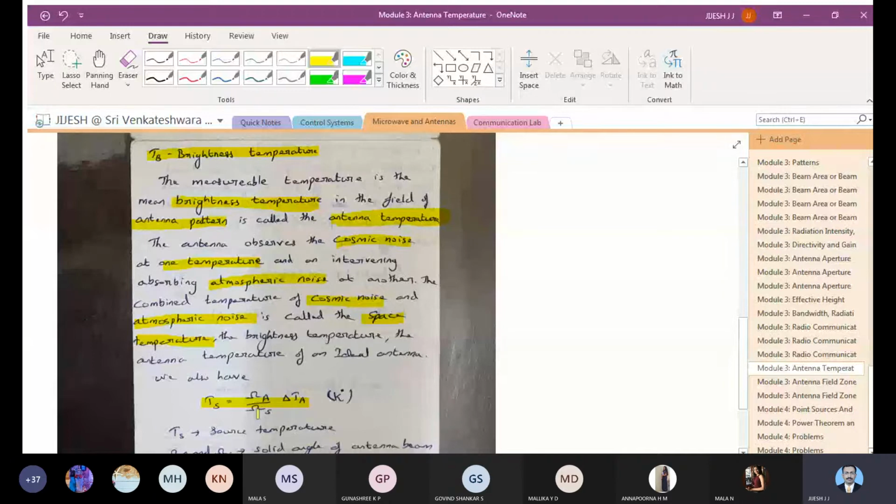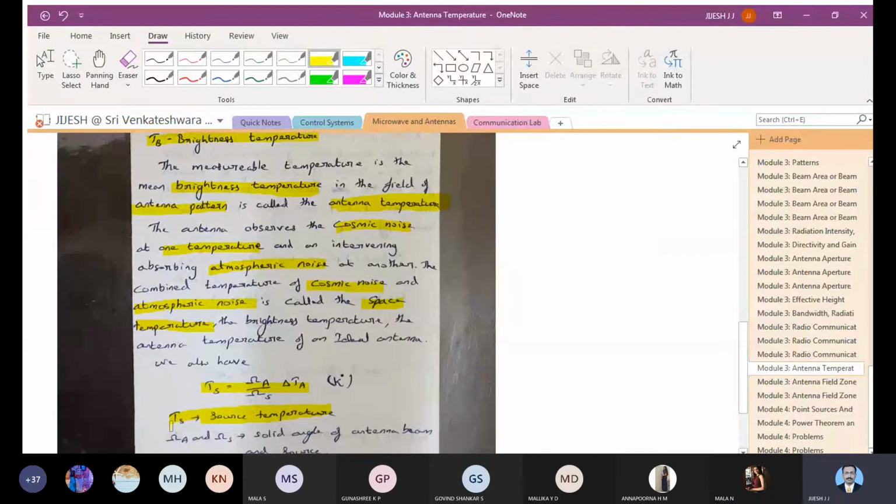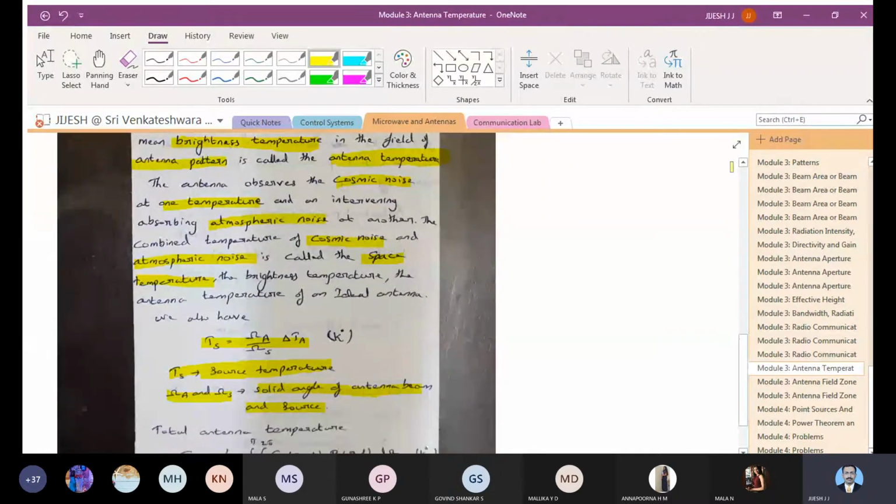So Ts can be written as omega A divided by omega S into delta TA. What is Ts? Ts is the measured value, that is the source temperature. The source temperature can be calculated with the help of omega A and omega S. What are omega A and omega S? They are the solid angles of an antenna beam and the source. One is the solid angle of the antenna beam, omega A, and the other is of the source, omega S. When you take the ratio of omega A and omega S multiplied by the change in temperature, delta TA, you get Ts, which is called the source temperature.